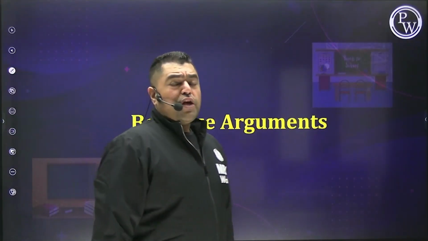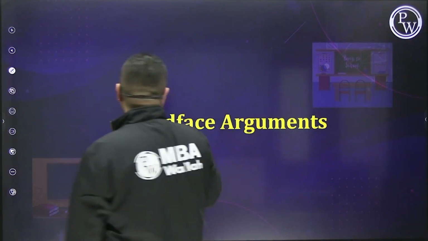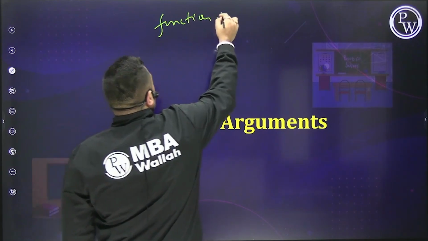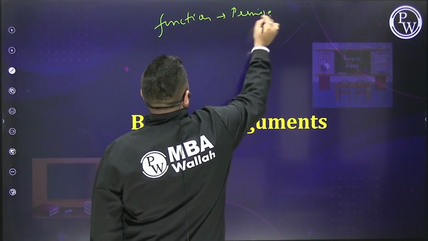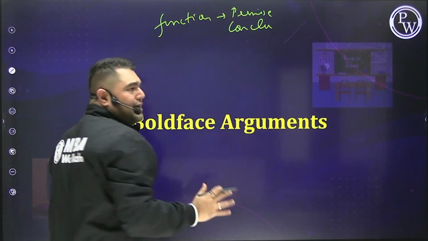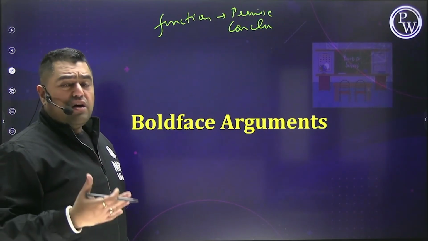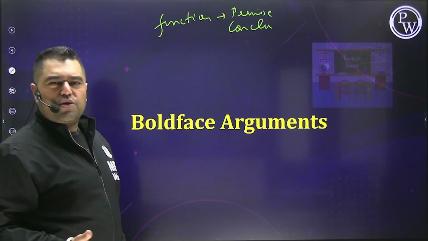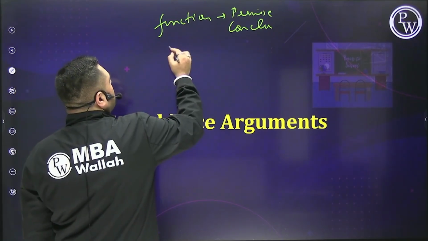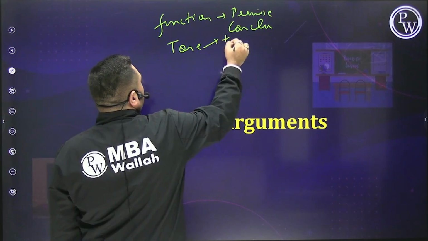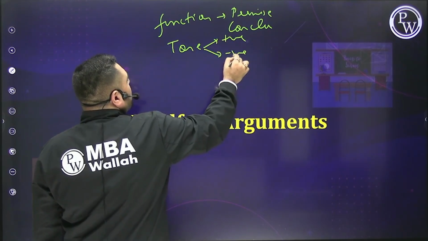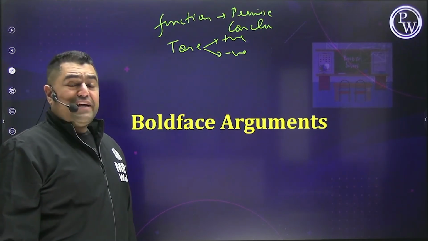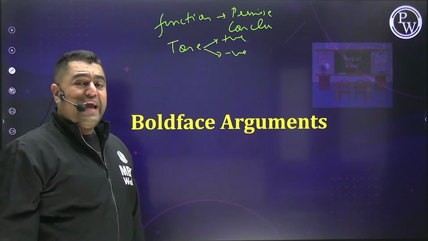Let's get started. So beta, in boldface, 100% remember the statements: first identify the function. The function will be either premise or conclusion. That's all. Premise means it's a fact, it's an evidence, it's a detail, anything like that. Conclusion means something that concludes. Okay. And then beta, remember also check for the tone. Tone will be either positive or negative. If positive, there'll be additional words like moreover, also, additionally. If negative, there'll be negative words such as however, yet, but.